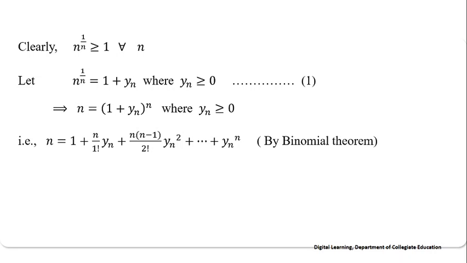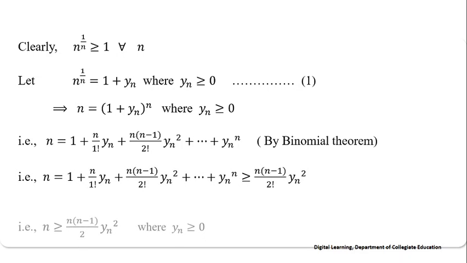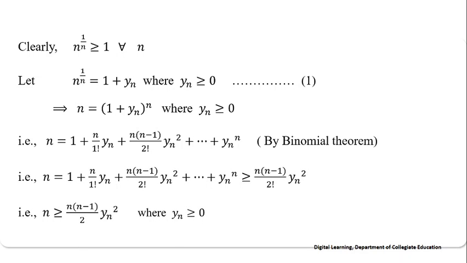Here, all the terms in this sum are positive. Therefore, in particular, this sum is more than or equal to the third term. That is, n is more than or equal to n into n minus 1 by 2 into yn square, where yn is more than or equal to 0.